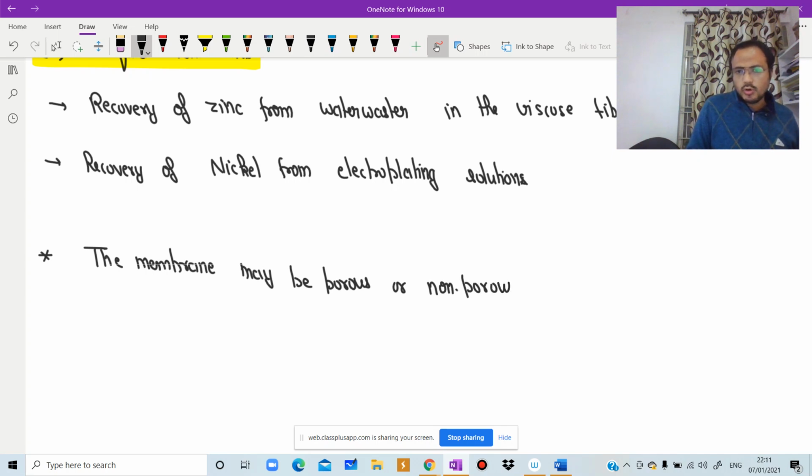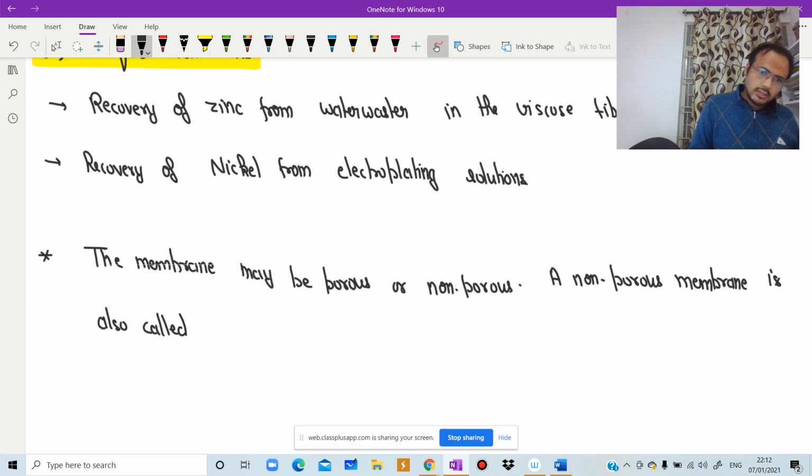A non-porous membrane is also called a dense membrane. Tomorrow we will understand the driving force and so on.